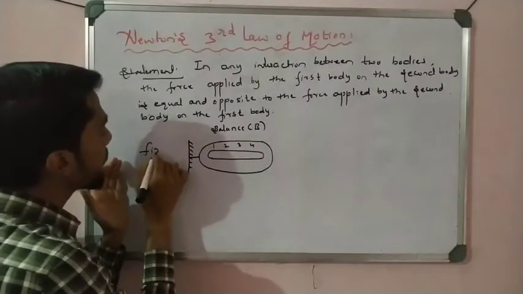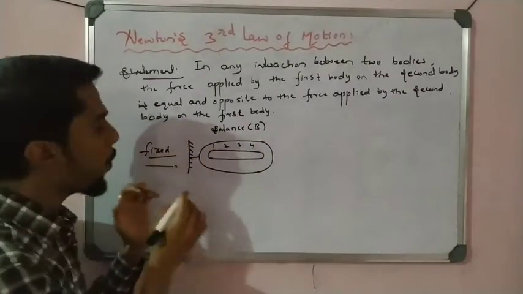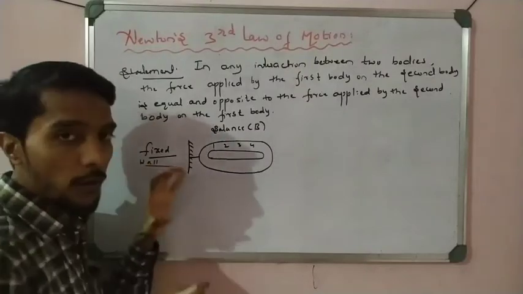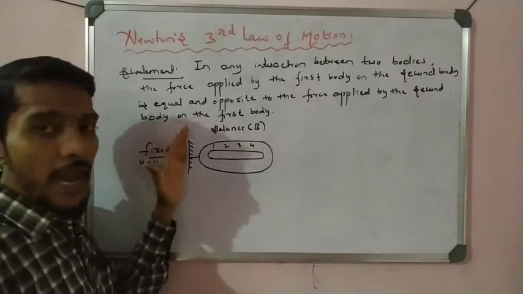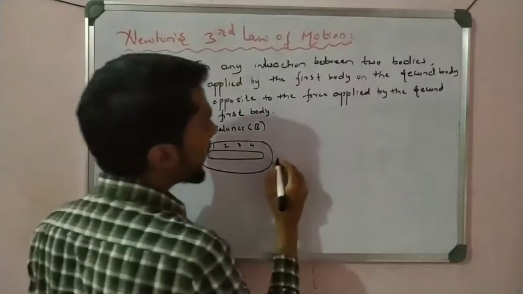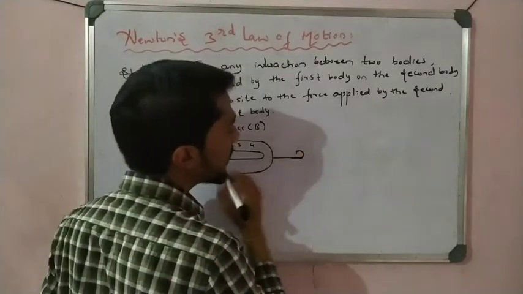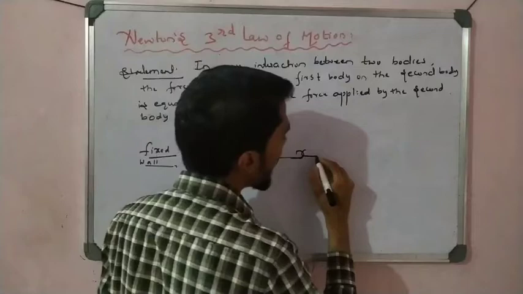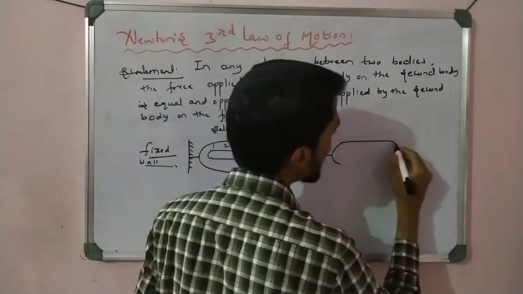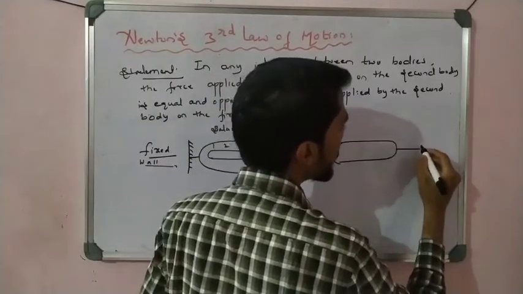Balance B is fixed to a wall, any rigid component, any rigid wall. Now it looks like this. See here, a bend is there. Now to this bend I can attach another spring, another spring balance.